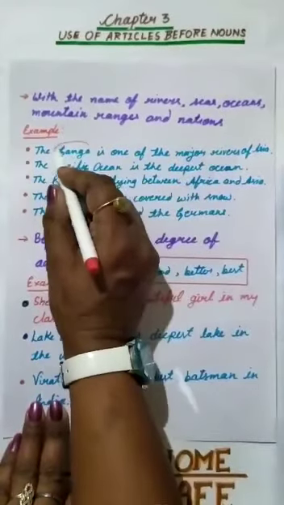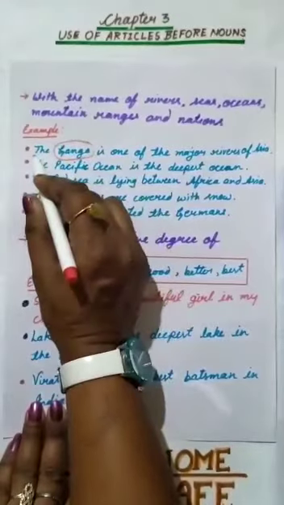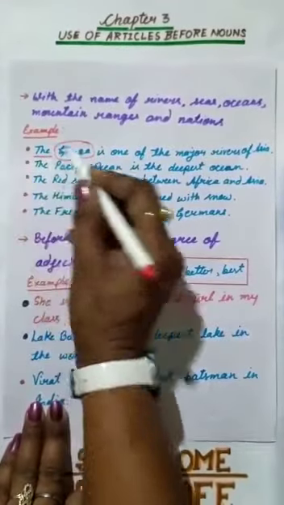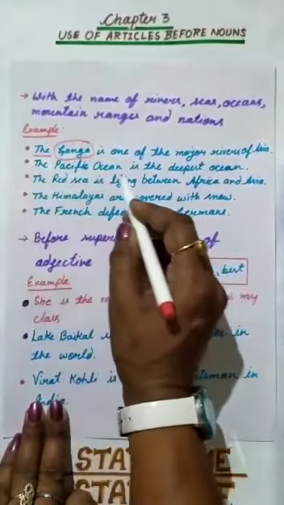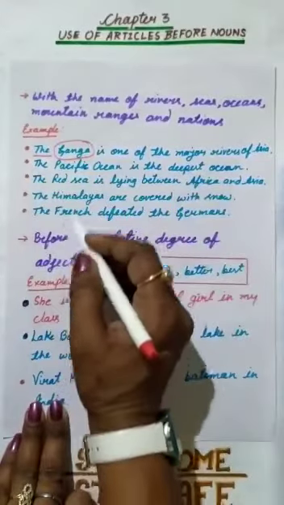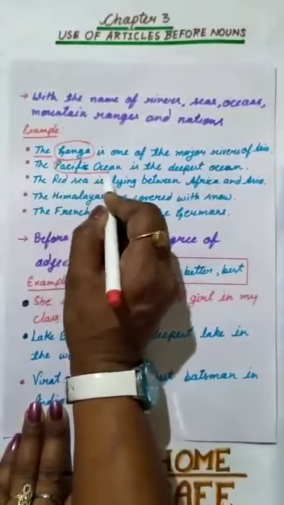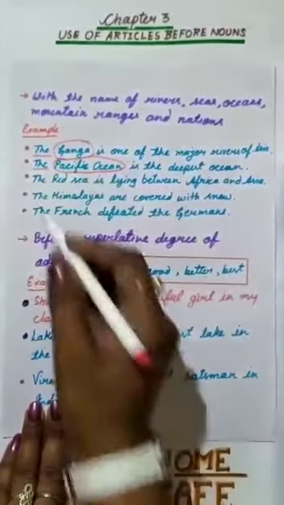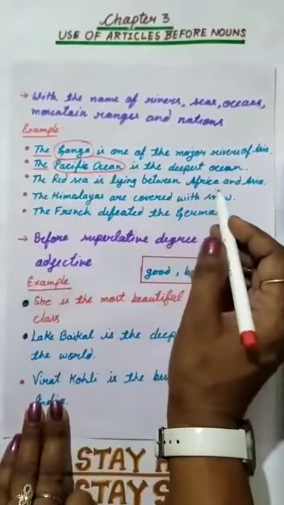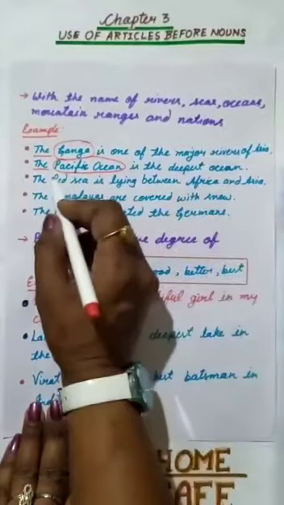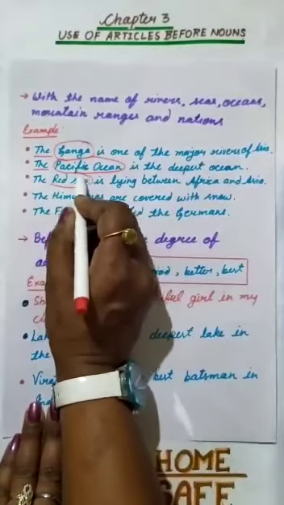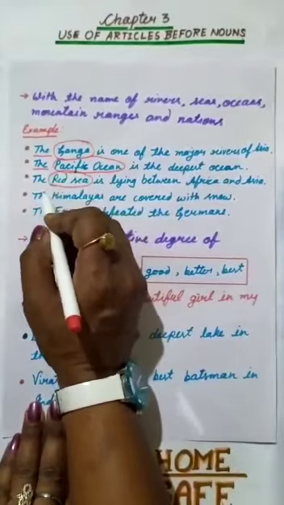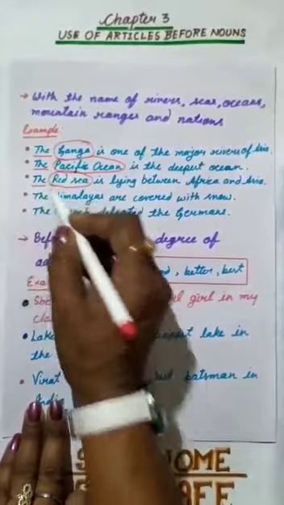Ganga, it's a name of a river, so we should use "the" before it. The Pacific Ocean is the deepest ocean. Pacific Ocean is the name of an ocean, so we use "the" before it. The Red Sea is lying between Africa and Asia. Red Sea is the name of a sea, so we use "the" before it.